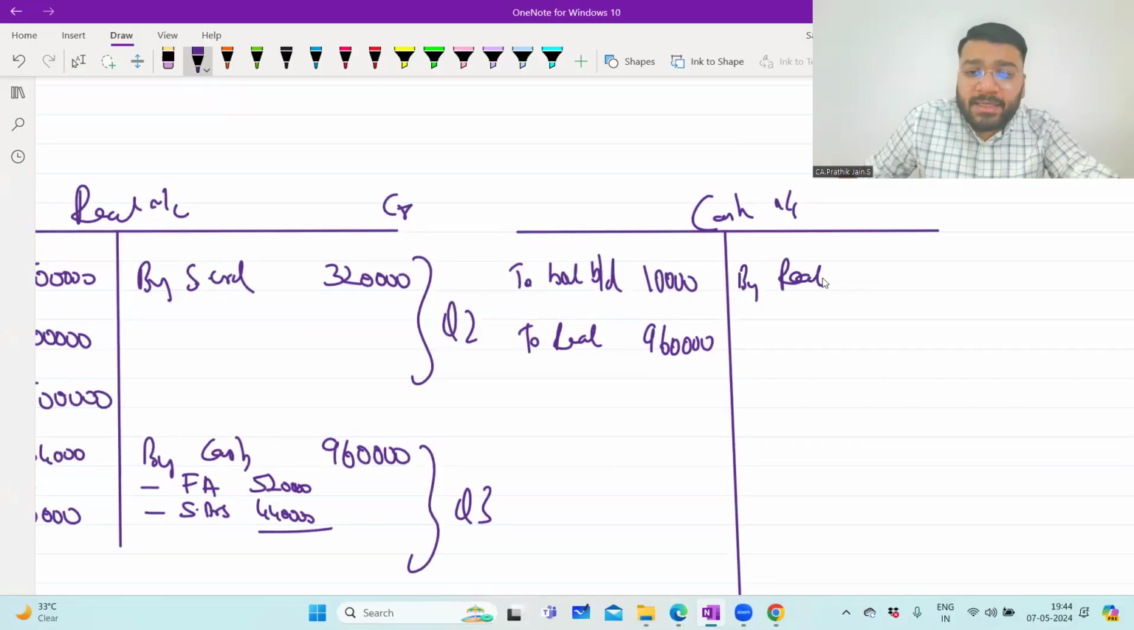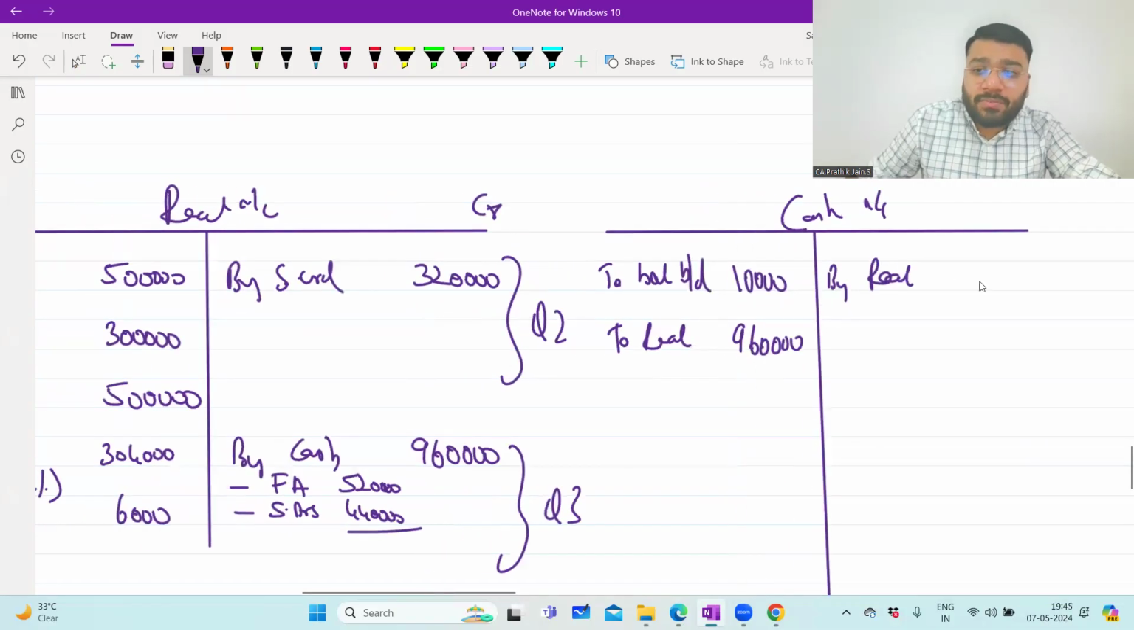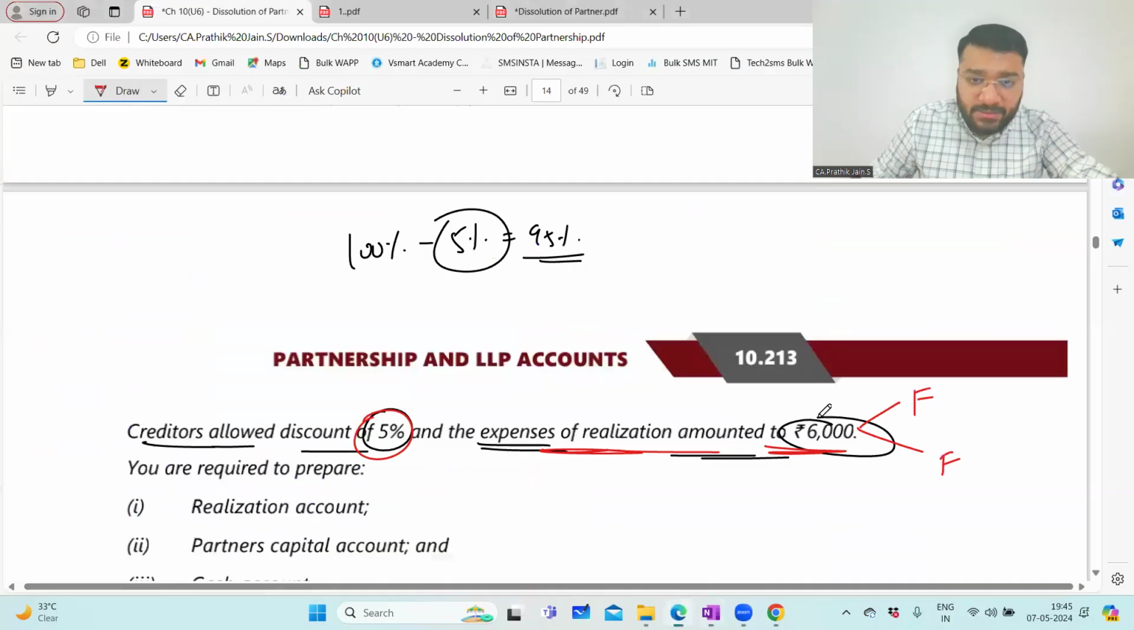So by realization, 3,04,000 rupees for payment to creditors. By realization, 6,000 rupees payment for realization expenses.